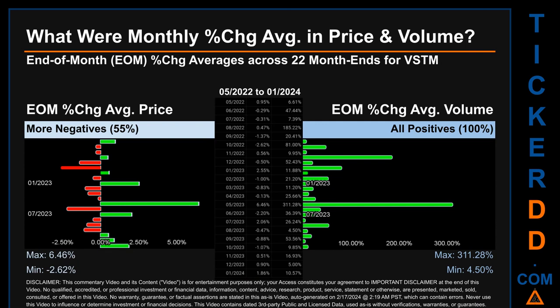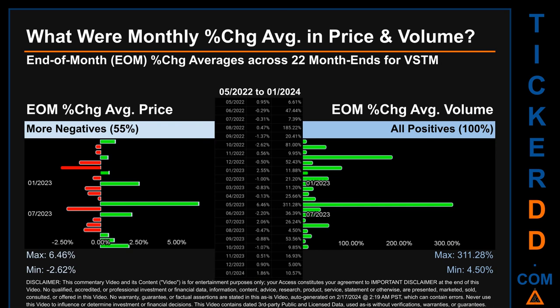What were end-of-month percentage change averages in price and volume for VSTM? The monthly average of percentage change in price and in volume were calculated for each of the 22 month ends. That calculation took daily percentage changes and averaged them for each given month. If a month end came out negative, then it means that the month summarily saw a negative change.